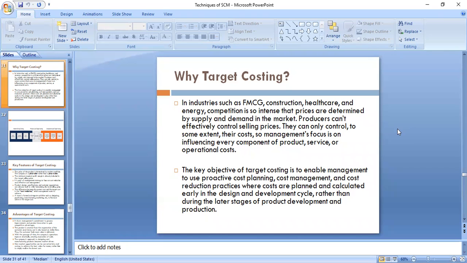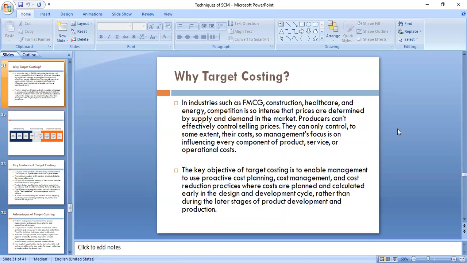That's why target costing becomes important. On the previous slide we discussed that model, when we are doing a market survey, competitive strategies, and product conceptualization. All these things are very important in target costing. We are not talking about when we actually start producing the product.